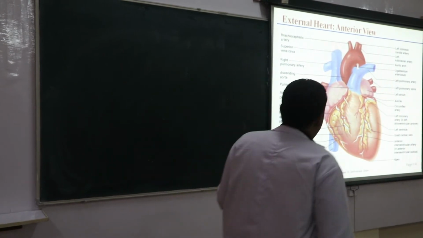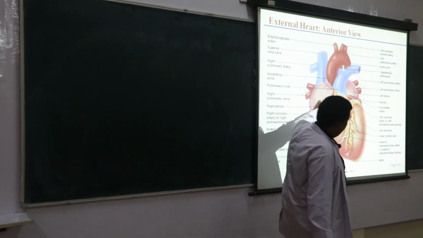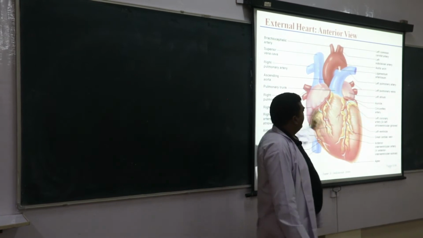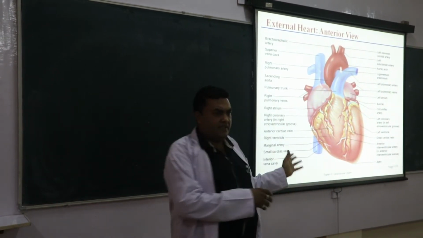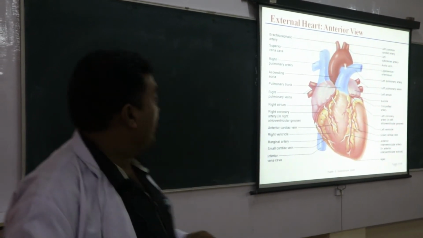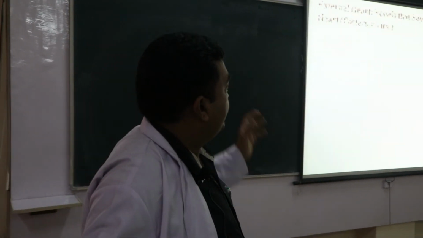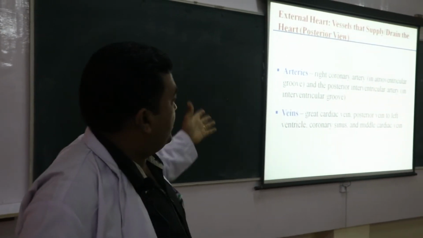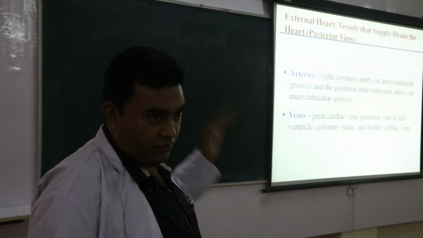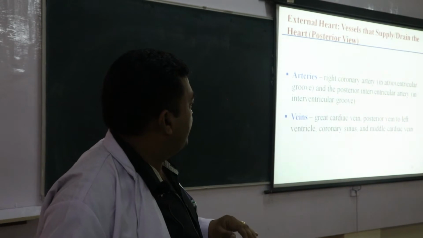What you see here is the right atrium, right ventricle, left atrium, left ventricle, and the major vessels attached to the heart. In the next topic we will see that. In a posterior view you see the coronary arteries in the atrioventricular sulcus.